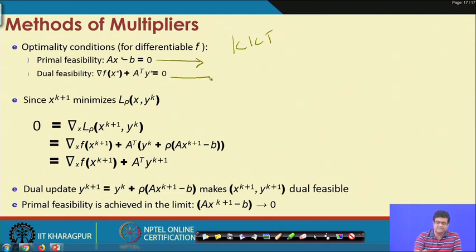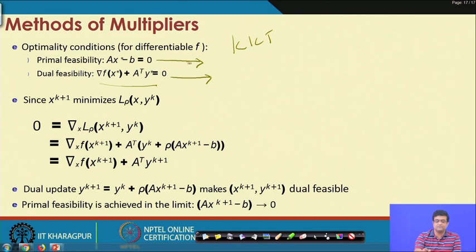Dual feasibility is basically that you take the gradient with respect to the dual variable, and then you say that that gradient should be 0. If you take the gradient with respect to the primal variable, that should be 0.